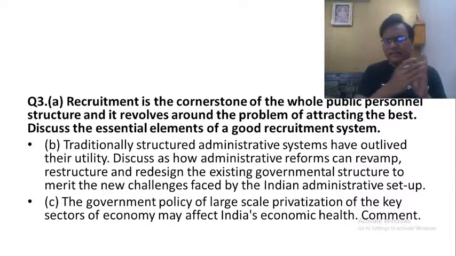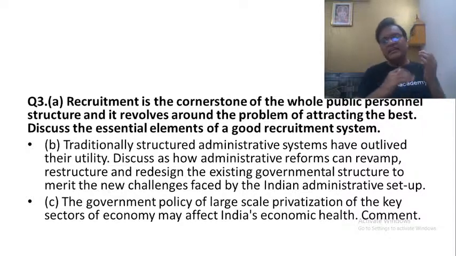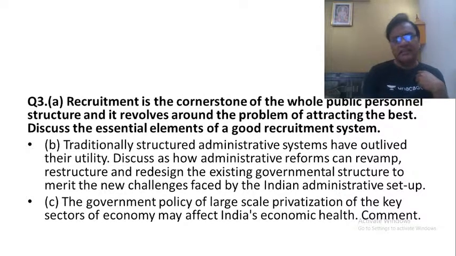Whereas we have 150 secretaries working in the central secretariat organizations, 600 joint secretaries. What are they doing? All of them are involved only in policy formulation. And where exactly is the problem? Policy implementation. Why can't you take all of them and put them at the field level and ask them to implement the policies? You don't require so many people in policy formulation, especially in the age of globalization, when there are so many specialists coming. You don't require so many junior officers only working there in the secretariat organizations.